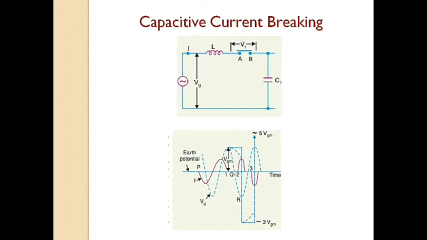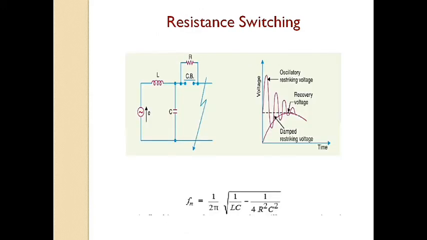It is obvious that if the gap breakdown strength does not increase rapidly enough, successive restrikes can build up a dangerous value in the opening circuit line. However, due to leakage and corona loss, the maximum voltage on the line in such cases is limited to 5 VGM.